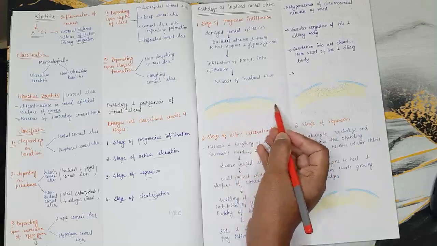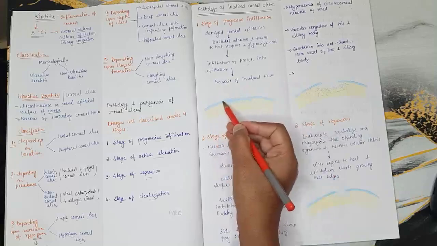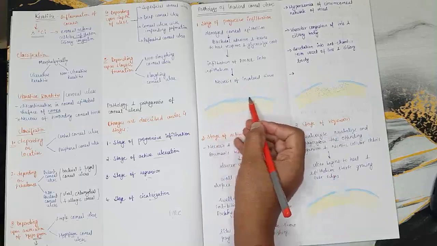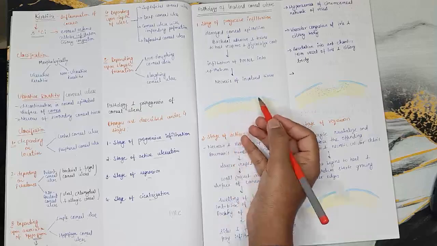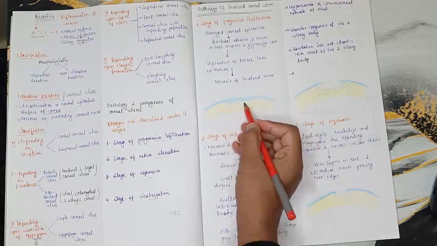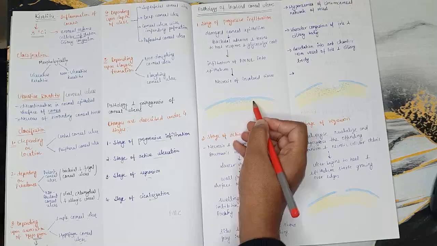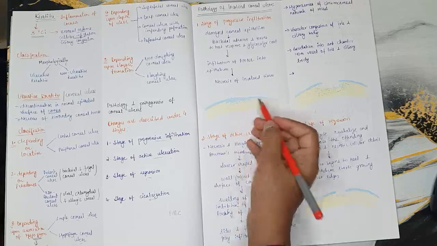You can see this diagram. This is the epithelium. There is a breach in the corneal epithelium, as we can see, and these are the infiltration of polymorphonuclear cells into the epithelium after the bacterial adhesion.